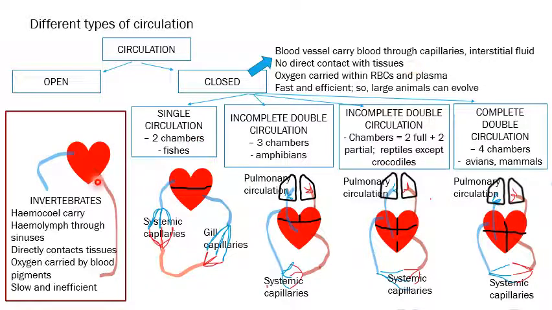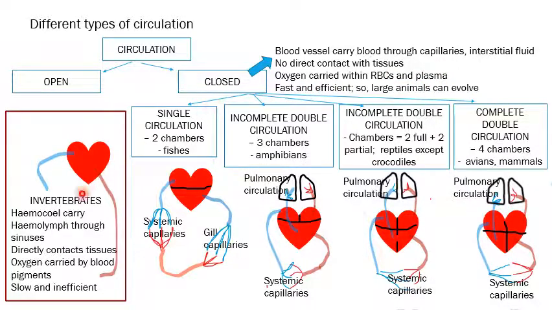Whereas in the invertebrate open circulation, it is occurring between the hemolymph, which is the name of the blood that is present in an invertebrate, and the tissues directly, without any interstitial fluid. So there will be no direct contact of the blood with the tissues here. Oxygen is carried within a cell called the RBCs, as well as in the diffused form in plasma.